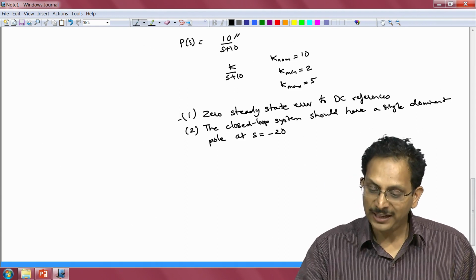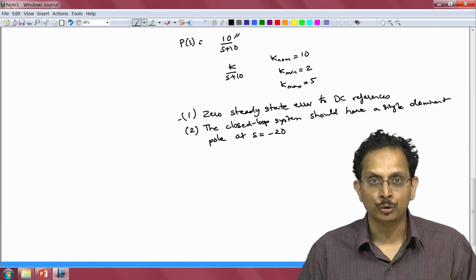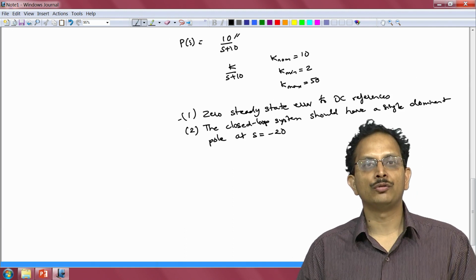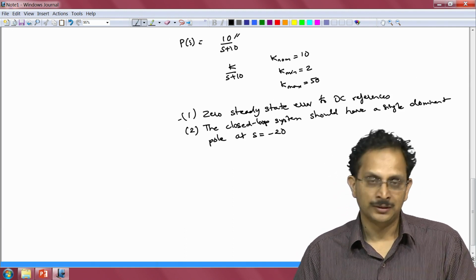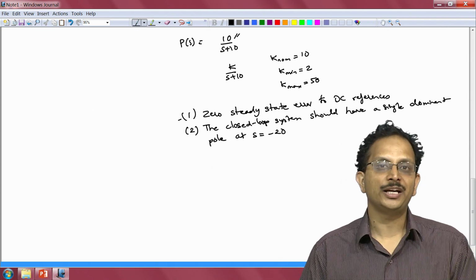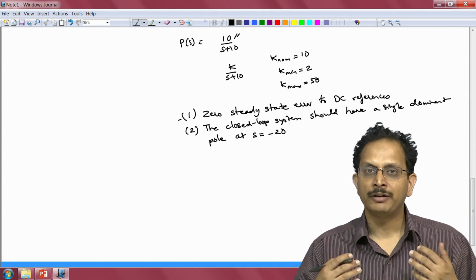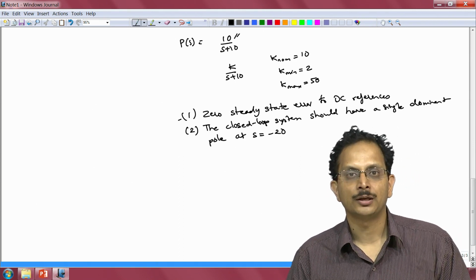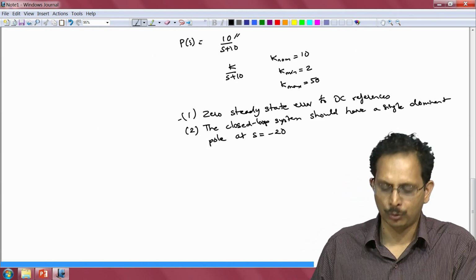And hence, when the plant's gain varies by a factor of 25, when it drops from 10 to 2 or when it increases from 10 to 50, then we will see that there is going to be a corresponding huge variation in the transient response of our closed loop system, which we cannot do anything about if one was stuck with a 1 degree of freedom control structure. So, let us first undertake the 1 degree of freedom control design.